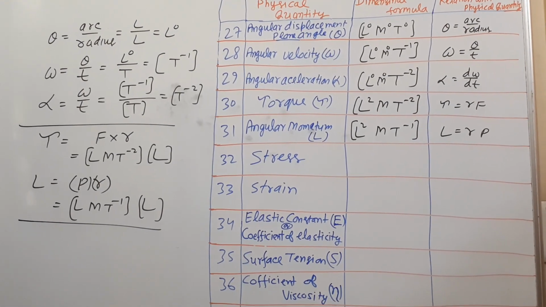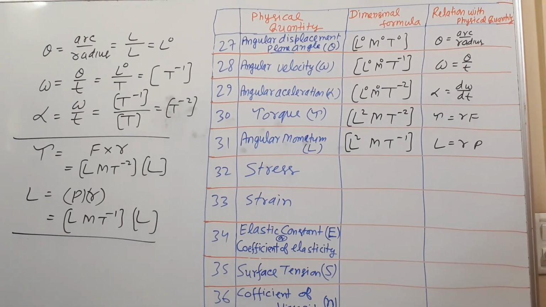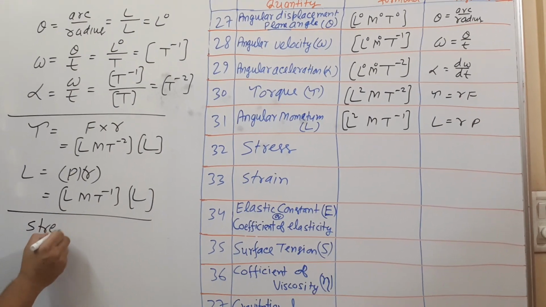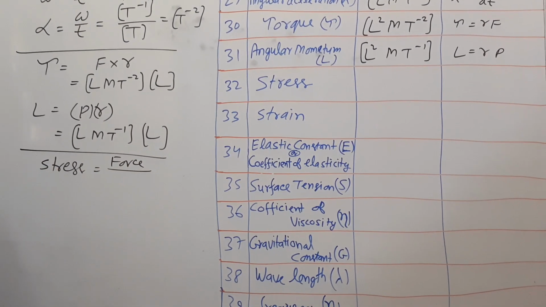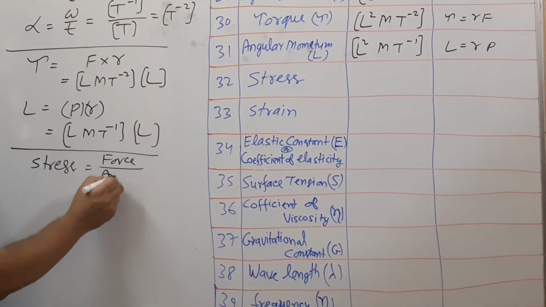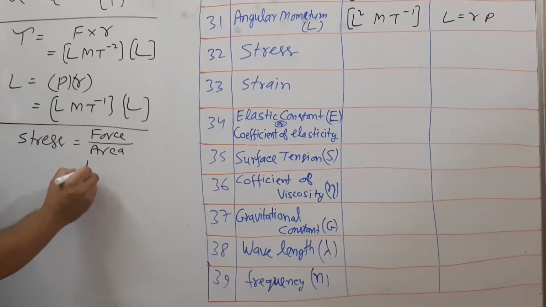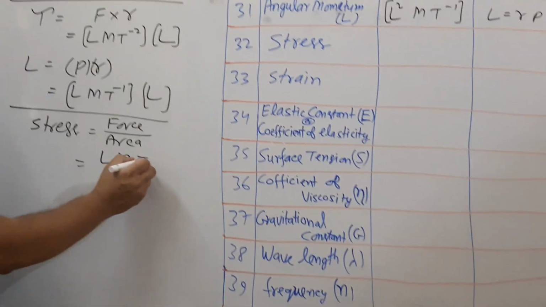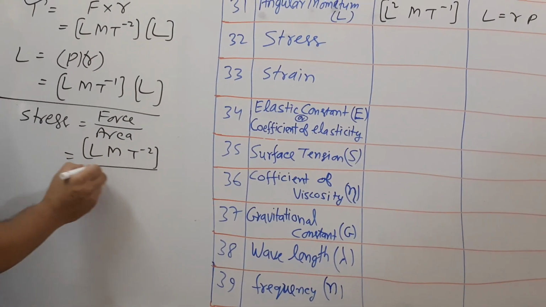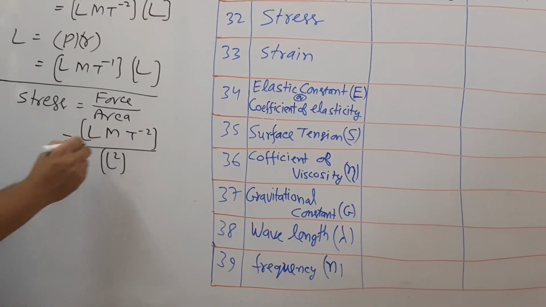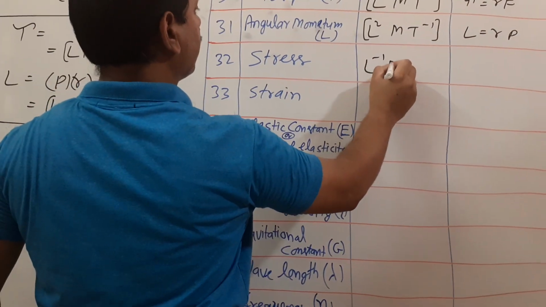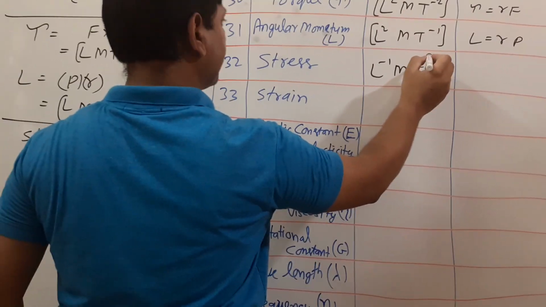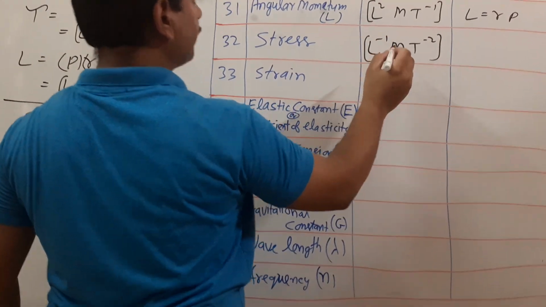Next physical quantity I have given is stress. What is stress? Stress is force per unit area. Force has dimension formula L M T raised to minus 2, divided by area. So that is L raised to minus 1 M T raised to minus 2.